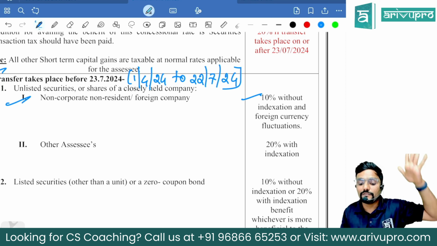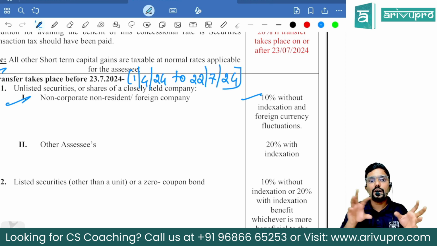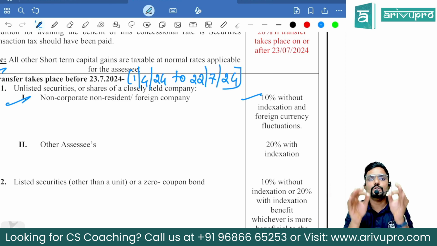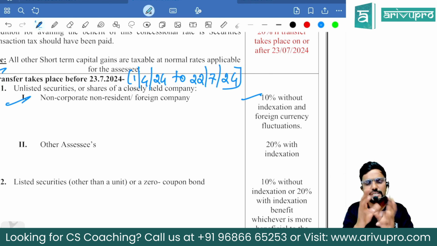And not even foreign currency fluctuation. Sir, when I bought, the exchange rate was different. When I sold, the exchange rate is different. Due to that, I have some gain or loss. Can I adjust it? No. No indexation. No currency fluctuation adjustments. That is exchange rate adjustments.